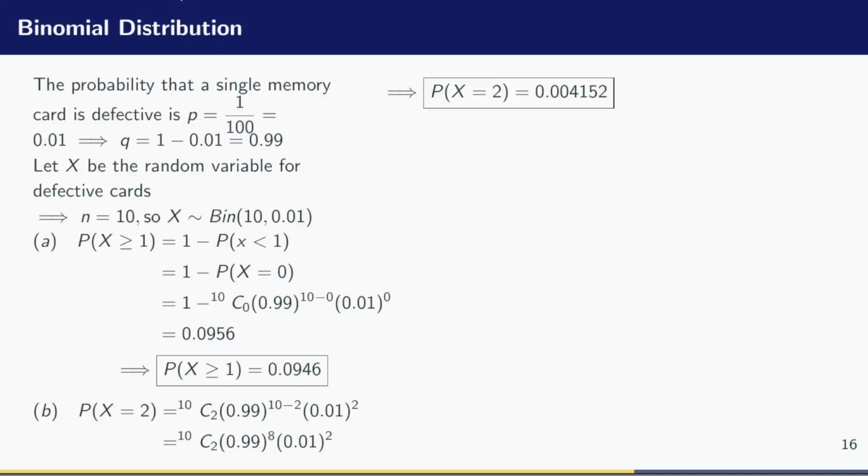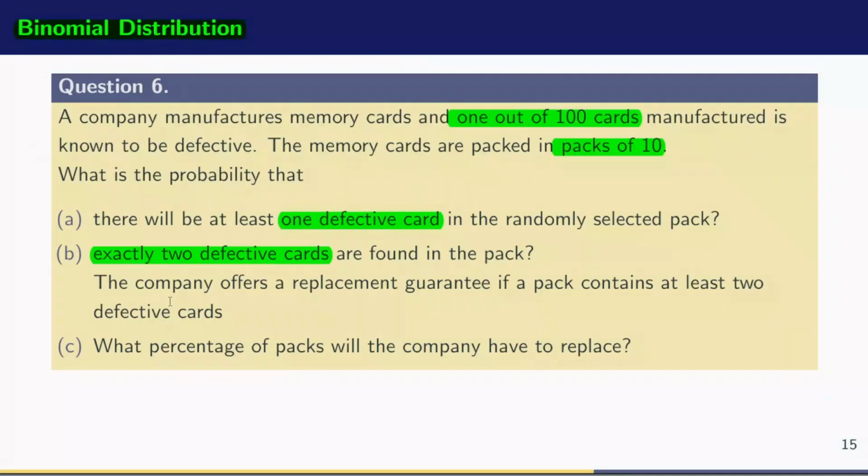Now let's move on now to the third question. The company offers a replacement guarantee if a pack contains at least 2 defective cards. So if a pack of those 10 cards contains 2 or more memory cards that are defective, the company will have to replace the pack. So the question now says, what percentage of packs will the company have to replace?